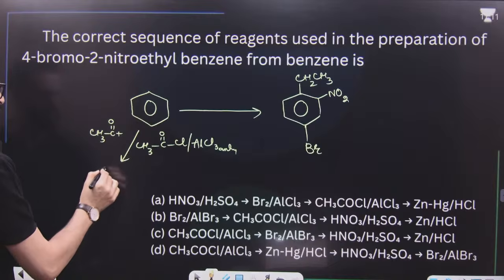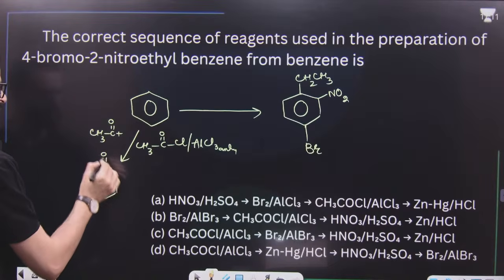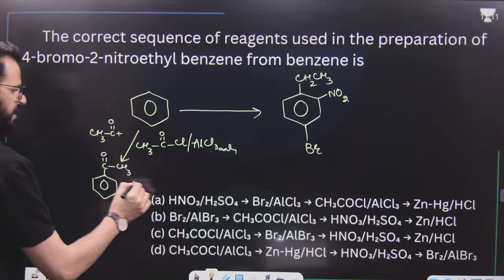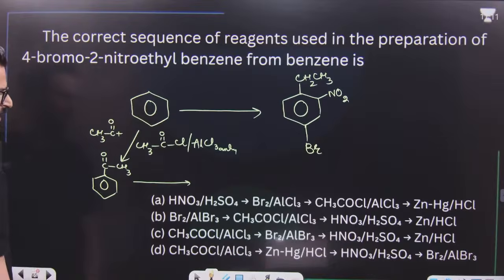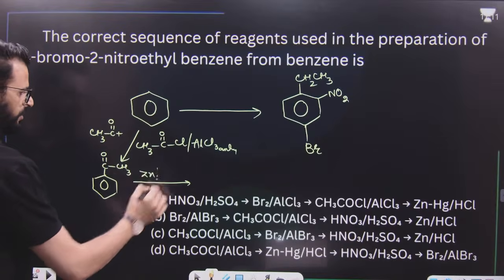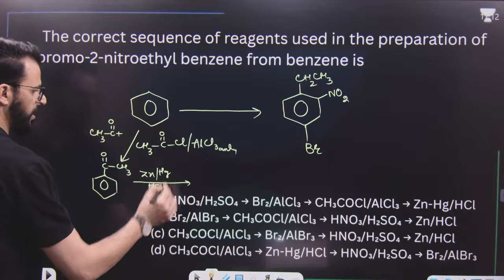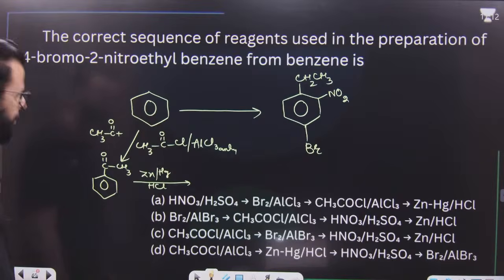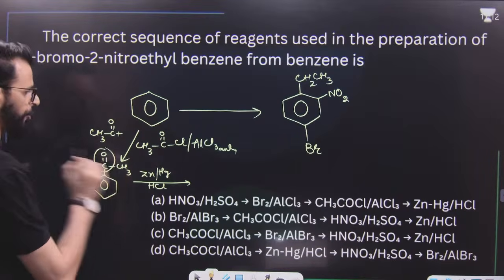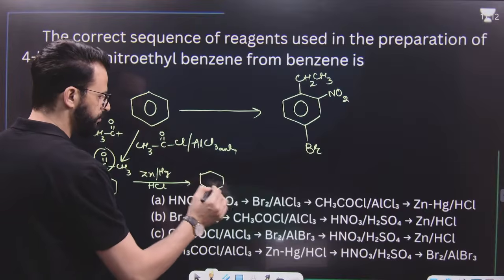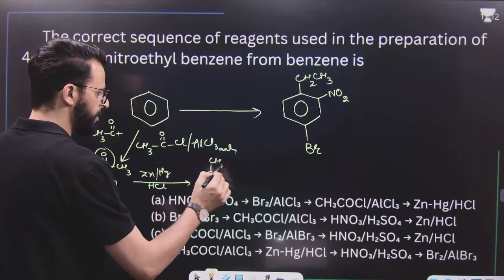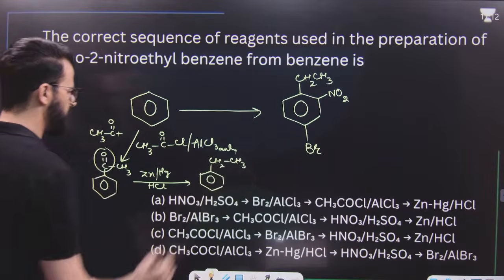That means Friedel-Crafts acylation will take place. Once Friedel-Crafts acylation takes place, now this is the ketone. Now we will treat it with zinc amalgam and HCl. That means Clemmensen reduction will take place, and this C double bond O will be changed to CH2. So we will get ethyl benzene.